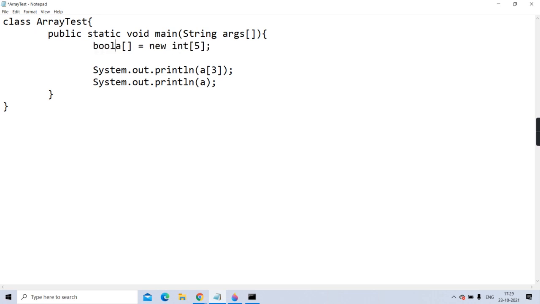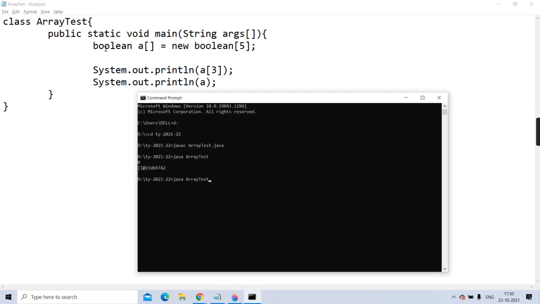Try to change the data type and see. Suppose I am making it boolean. New boolean[5] means I am creating a size 5 boolean array. See here, I am compiling it, I am printing it. Is it printing false? It proves that every array will have its default value. And what is the name of the class? Can you see the proxy class name is square bracket Z at the rate and that hexadecimal code. Clear?